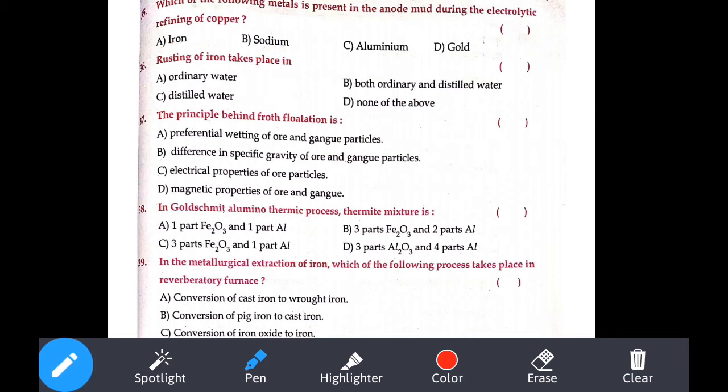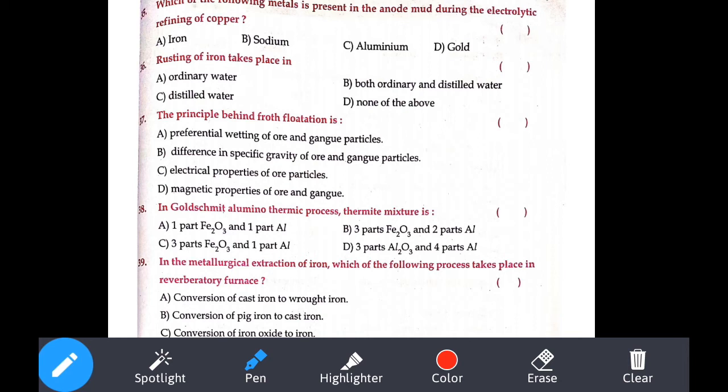36th question: rusting of iron takes place where? In my house? No. In your house? No, no. In the ordinary water? Oh, yes, it will happen. Distilled water? Oh my god, distilled water also we can use? Yes, we can use both ordinary and distilled water, because rusting occurs only in the presence of moisture and air. So moisture can be purified water or ordinary water.